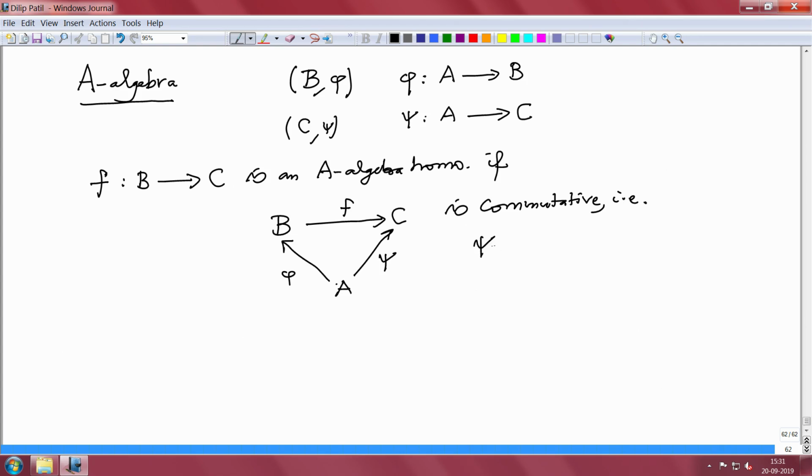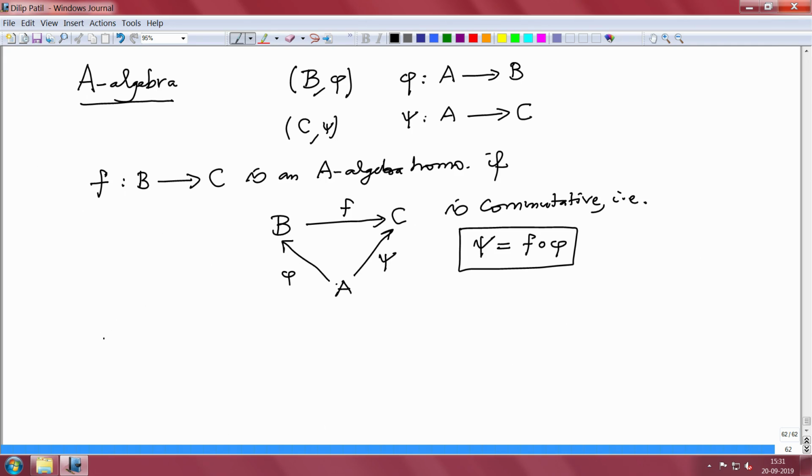So, psi equals F composed with phi, that means the diagram is commutative. This is much simpler to abbreviate, and it is equivalent to that one, which you can check easily. Okay, so that is an algebra homomorphism.